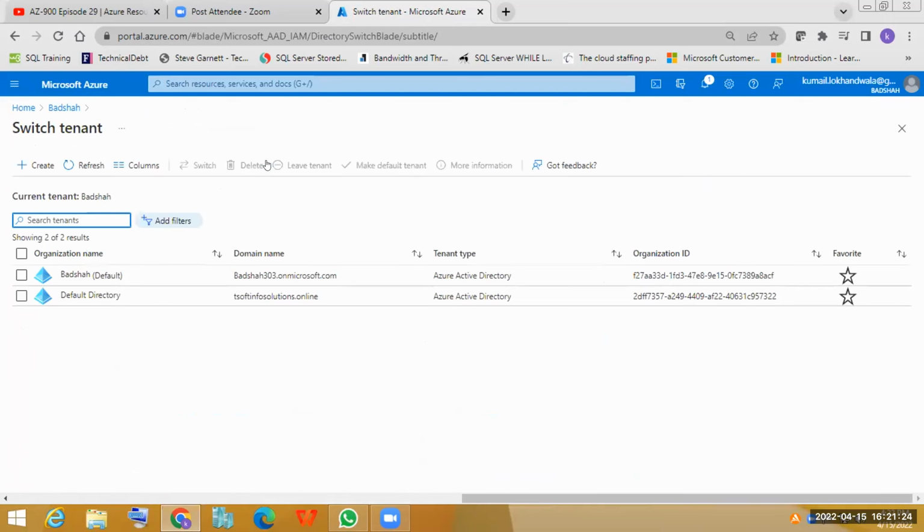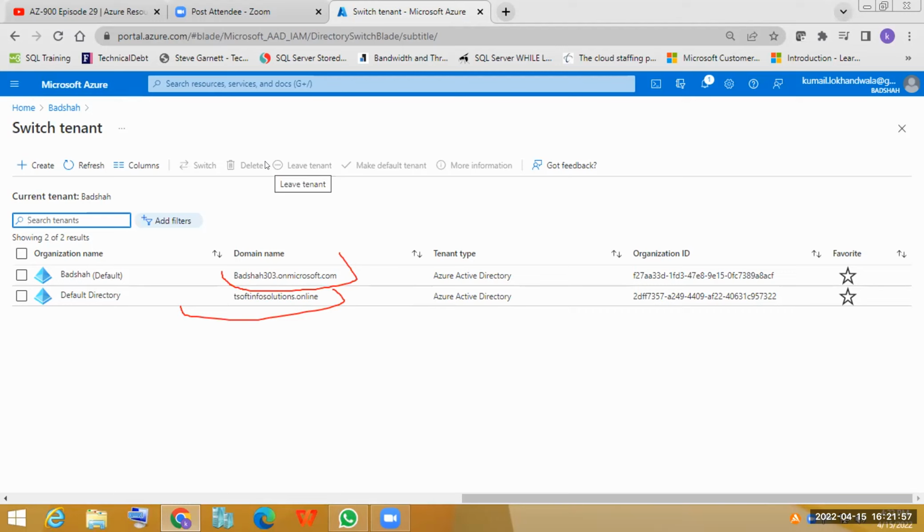Okay, guys. Before we proceed and before I show you how to purchase a subscription, let me explain this to you. What is this tenant, or what is this Azure Active Directory? Azure Active Directory, Azure tenant, it is nothing. I already told you. कल ही हम लोगों ने discuss किया था. It is your company. Like this is my company, tsoftinfosolutions.online. This Kumail has registered a company with this name. See, if I have purchased one name, I will get the name like this.